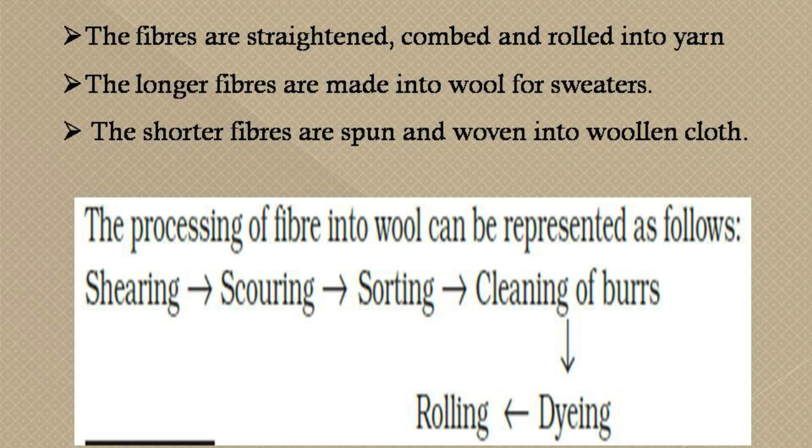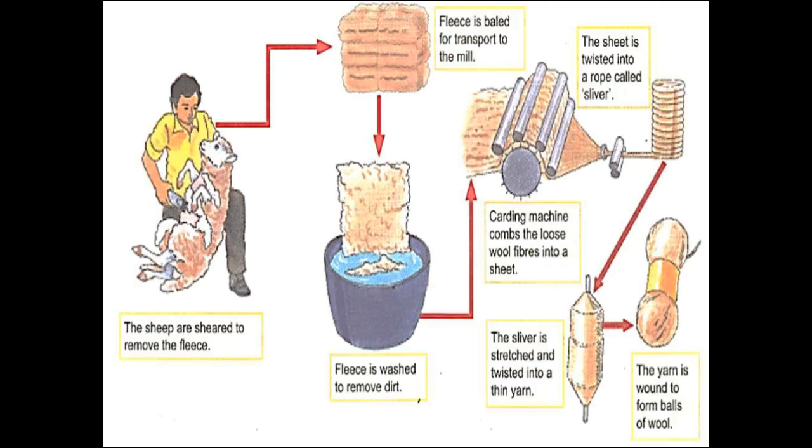First shearing is done, then scouring, then sorting, then cleaning of burrs, then dyeing, and lastly it is rolled into woolen yarn. So this is the full map diagram of how the wool is got from the sheep and how it is turned into yarn.